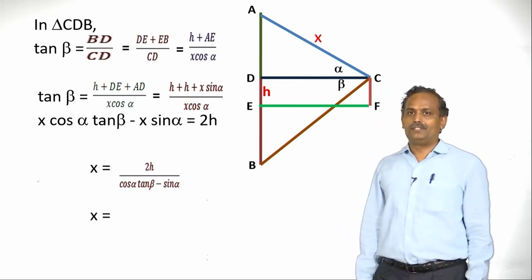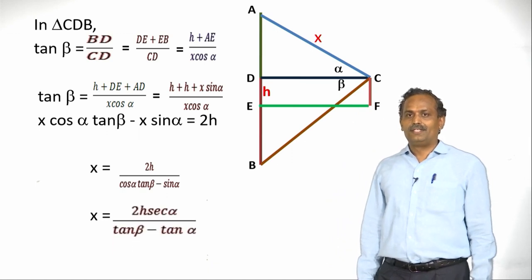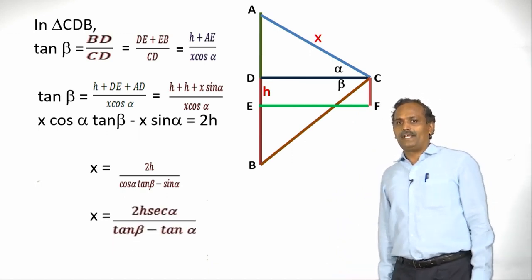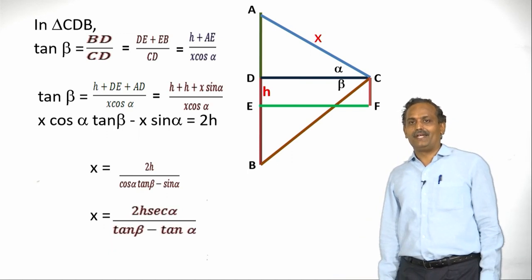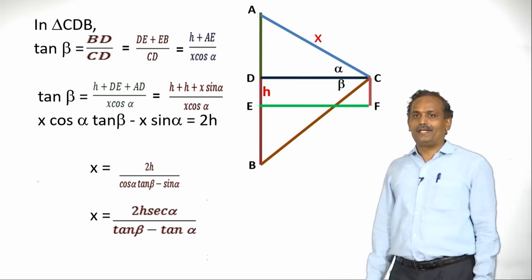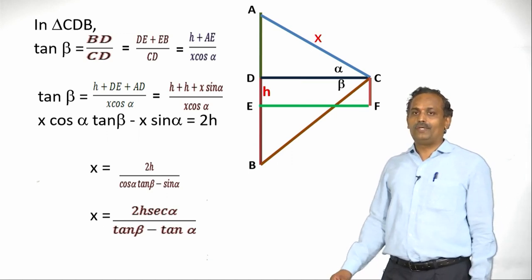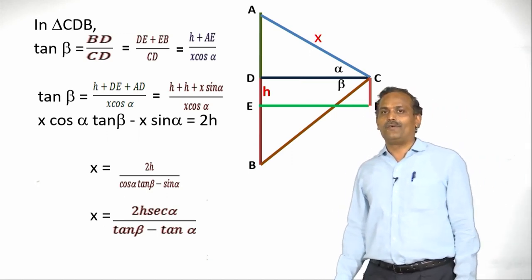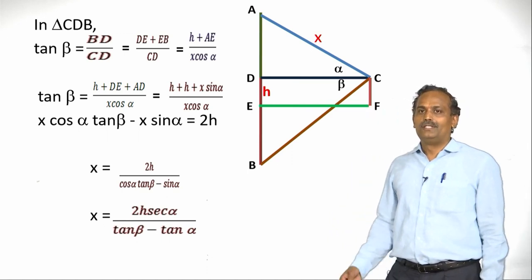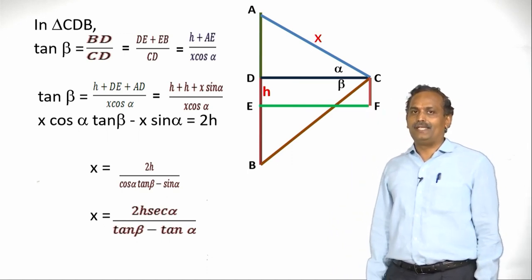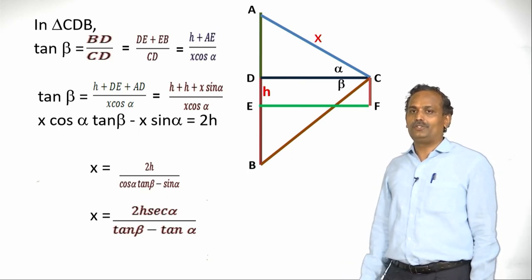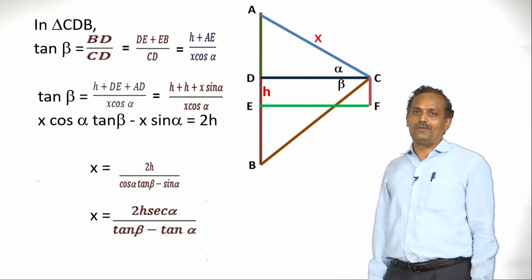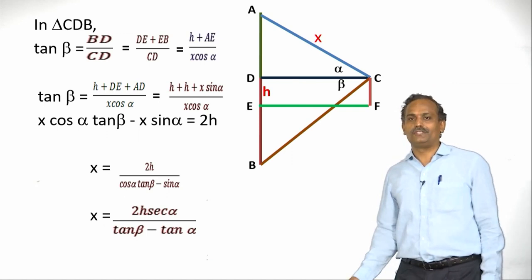Now let us continue. We will take one more step here. Let us multiply both numerator and denominator by secant alpha. So 2h secant alpha by cos alpha into tan beta into secant alpha minus sin alpha into secant alpha.